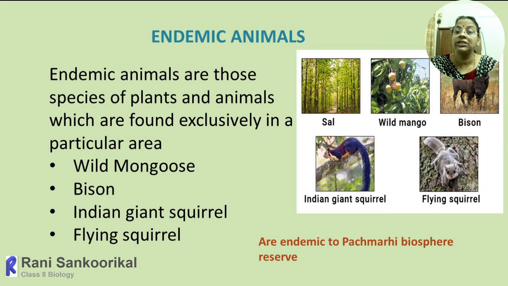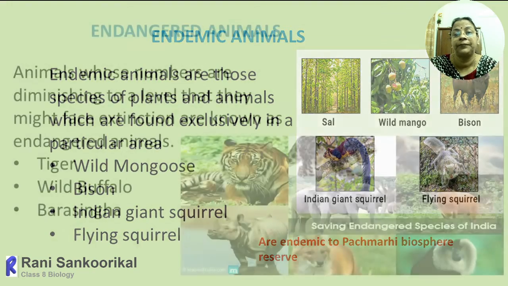In Munnar, it is the Neelakurinji and the Varayadu, that means Strobilanthes and Nilgiri Thar. So in each and every place there are certain species which are endemic, found only in that area and nowhere else. So they have to be protected. That is why we are making these protected areas, where they will be preserved and conserved.